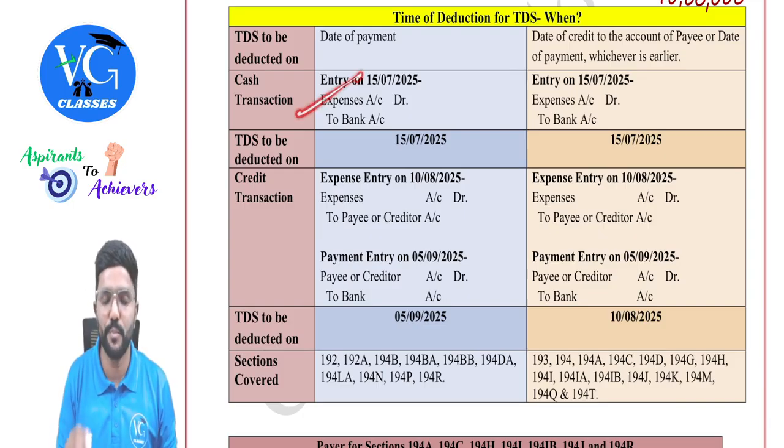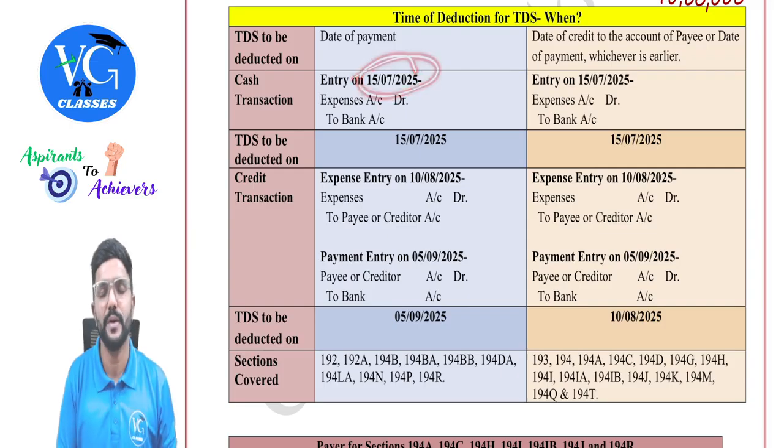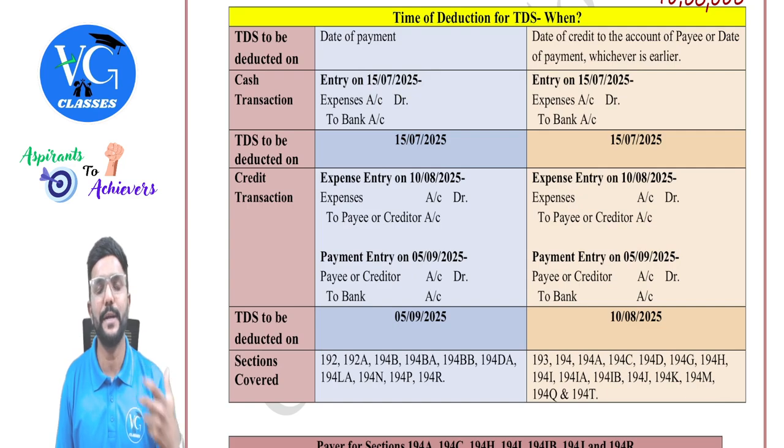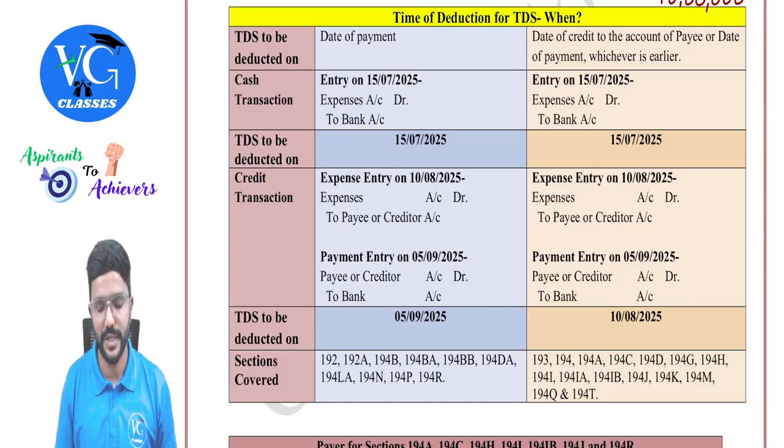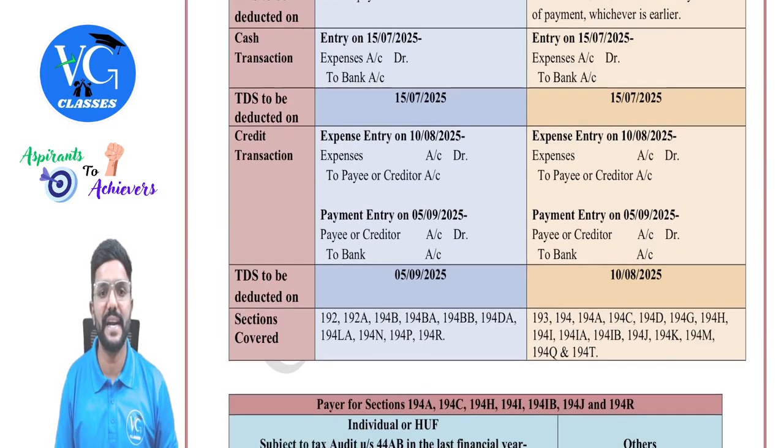Okay. Expenses to bank, I will pass an entry on 15th July. So on what day am I supposed to deduct TDS? On 15th July. And remit it to the government on or before 7th August. Okay. Sir, what if it's a credit transaction?